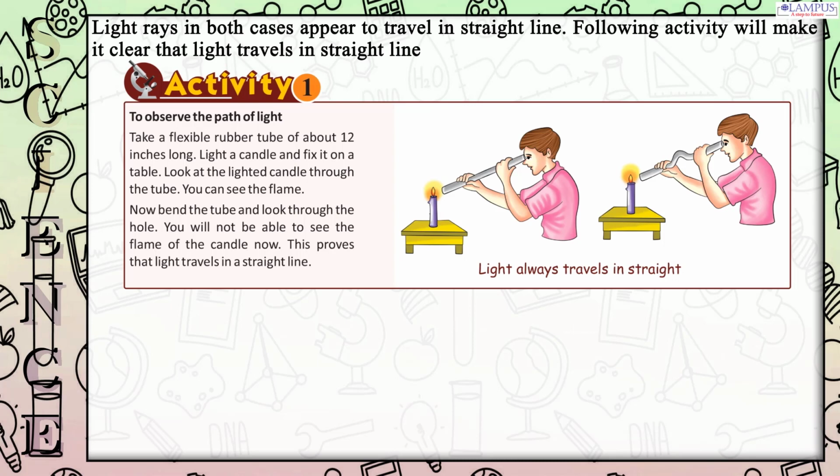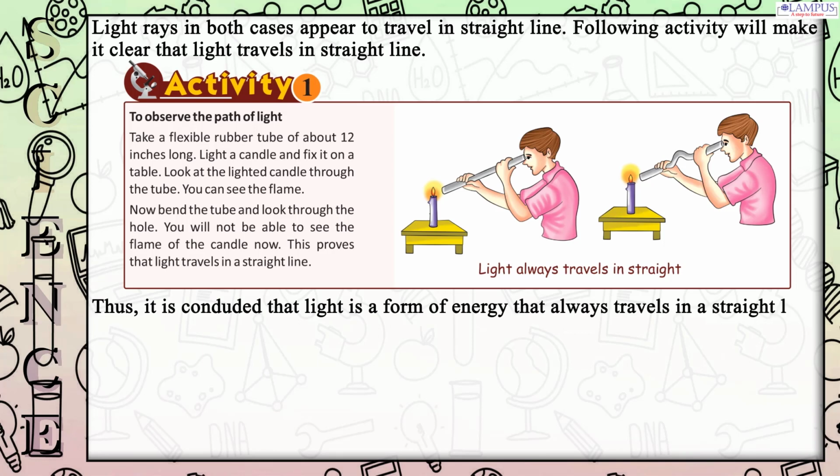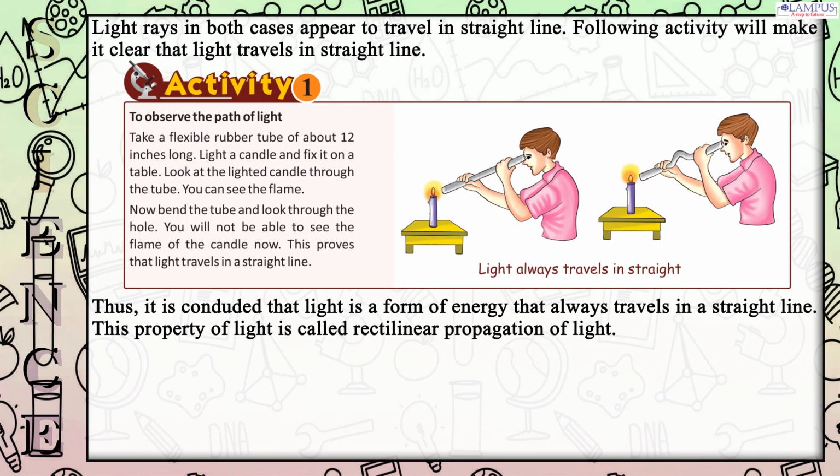Activity 1. To observe the path of light, take a flexible rubber tube of about 12 inches long. Light a candle and fix it on a table. Look at the lighted candle through the tube. You can see the flame. Now bend the tube and look through the hole. You will not be able to see the flame of the candle now. This proves that light travels in a straight line. Thus, it is concluded that light is a form of energy that always travels in a straight line. This property of light is called rectilinear propagation of light.